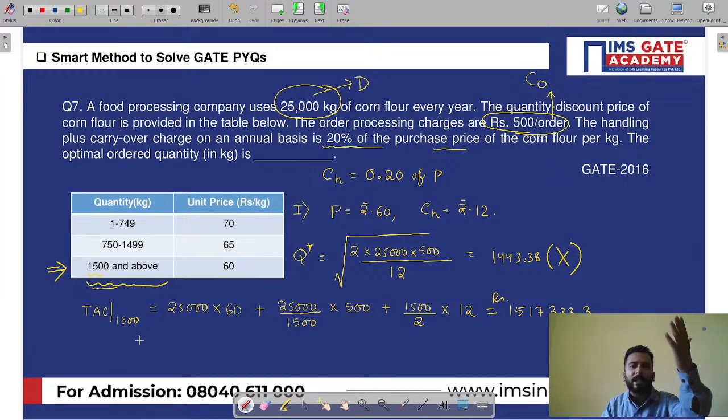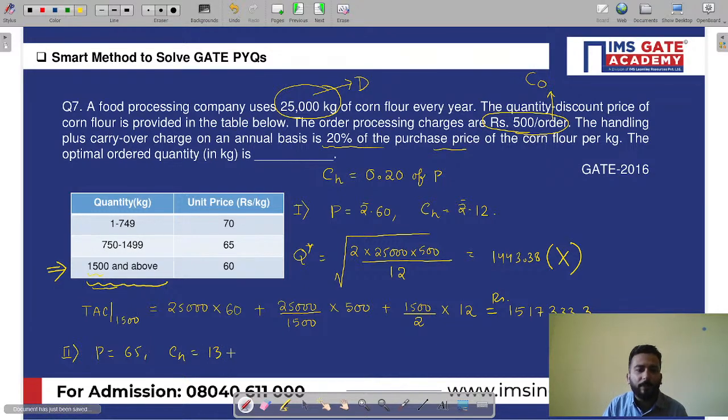Now we have to go to the next, the subsequent, which is the above unit price. So case 2, what is the unit price? The unit price is 65. What is CH? The corresponding CH is 13 rupees. Why? 0.20 of 65 is 13. Now we have to find the Q star. What is the Q star?